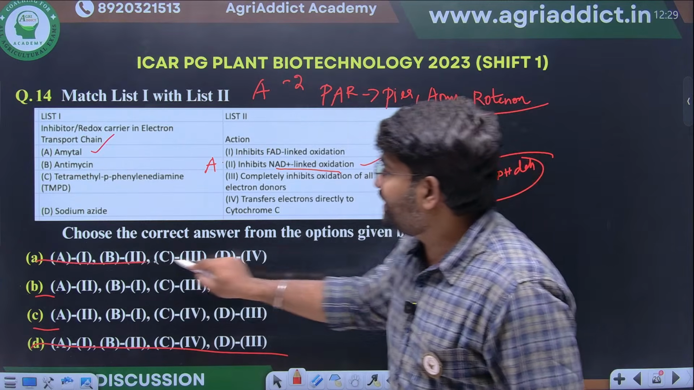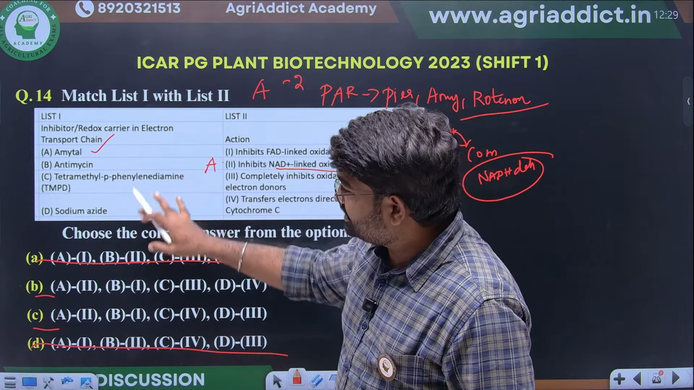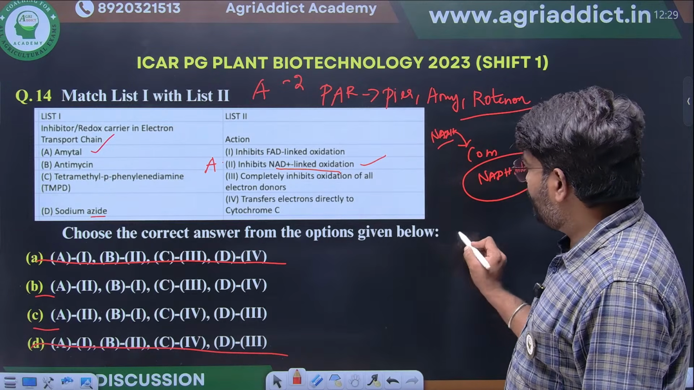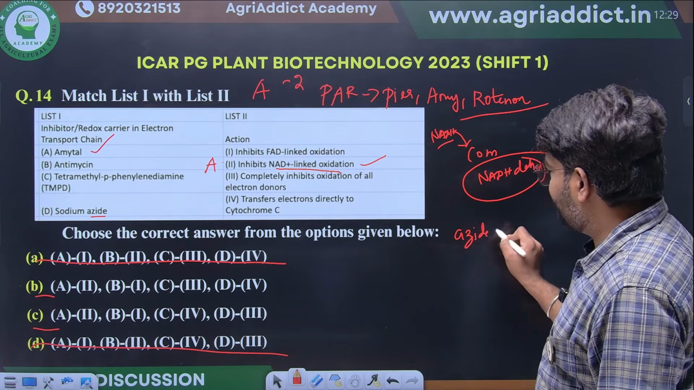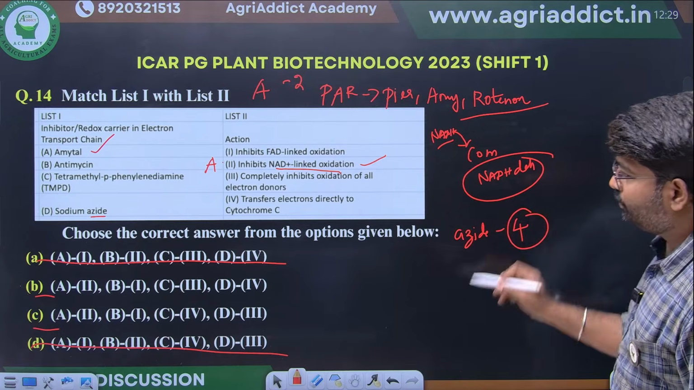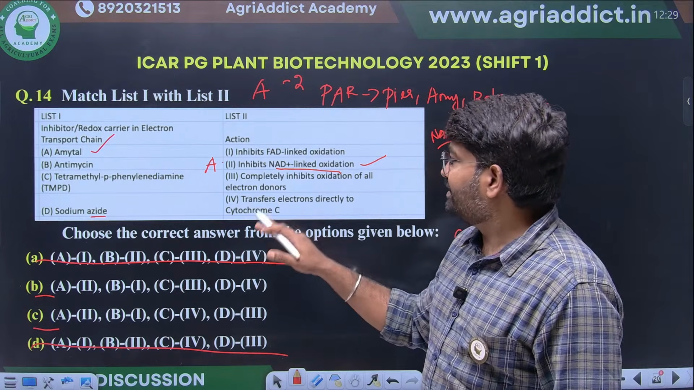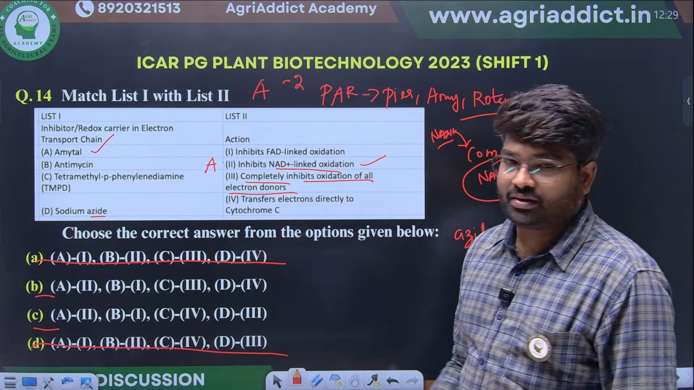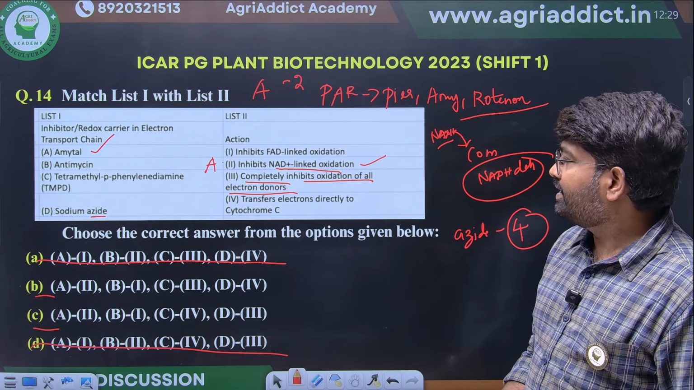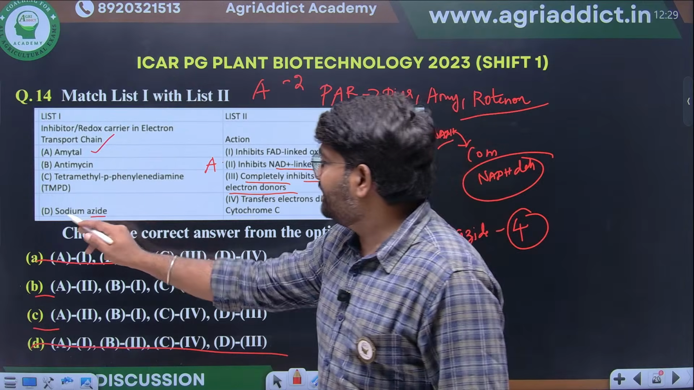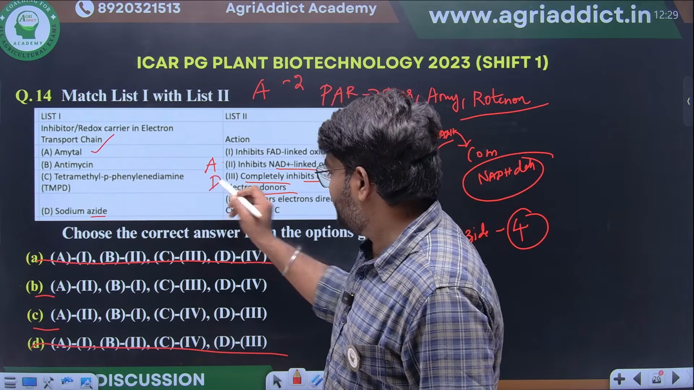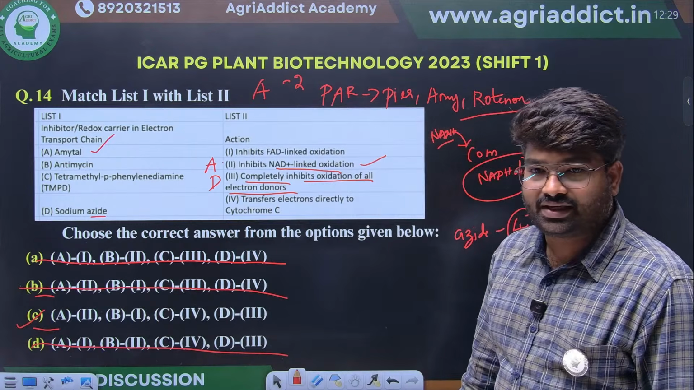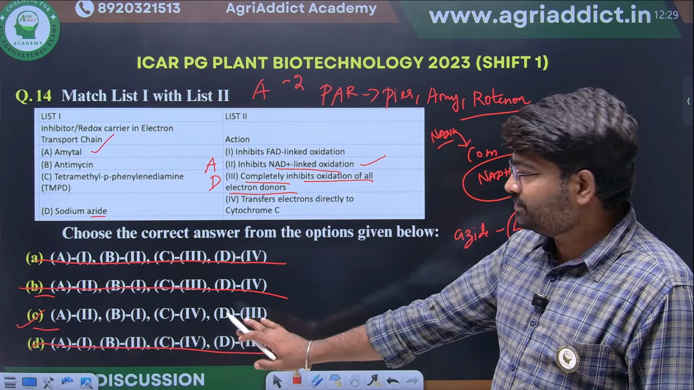Yes. Then whatever things are important, like the simple one, cyanide. What will it do? It will inhibit complex 4. Yes, cyanide is the inhibitor for complex 4. Is anything matching here? Yes, it completely inhibits oxidation of the electron donor. This is another important thing. So D will come as option 3. Among these, only this one has the correct answer.